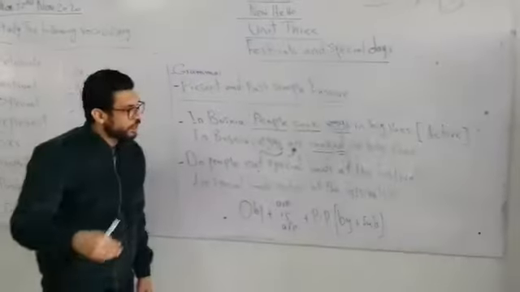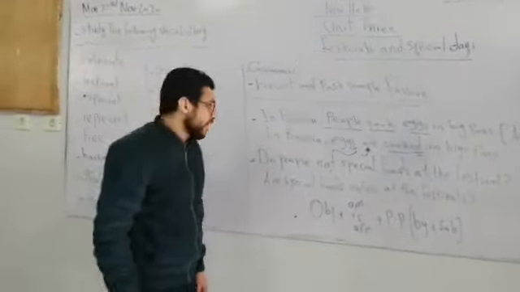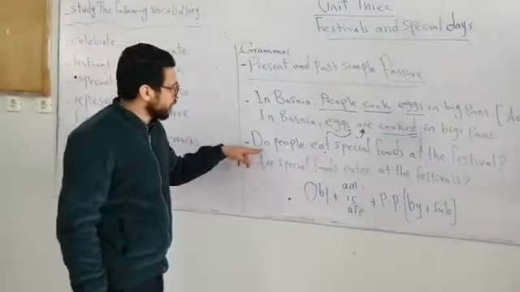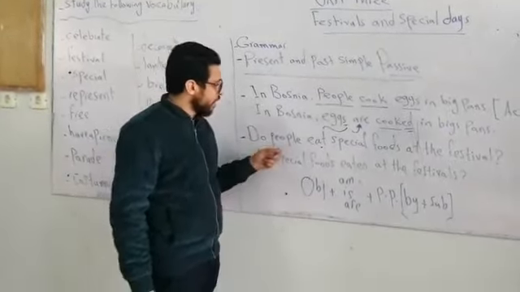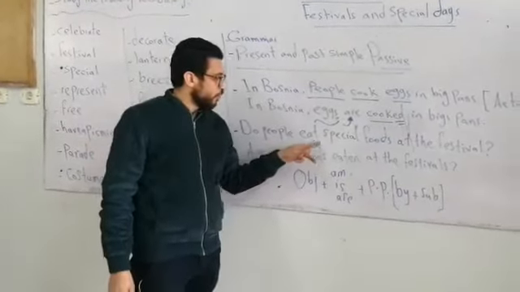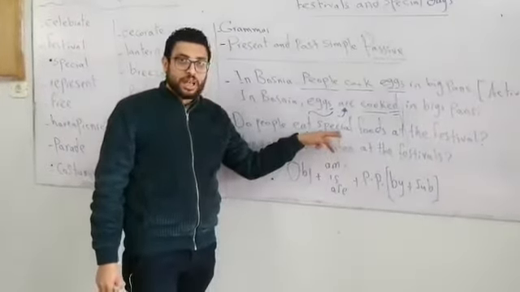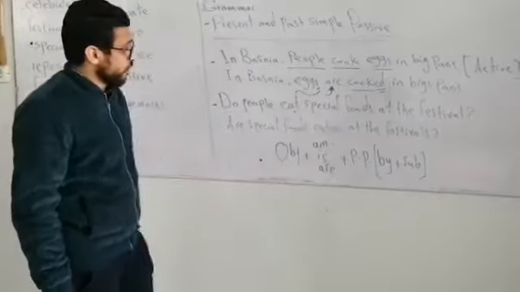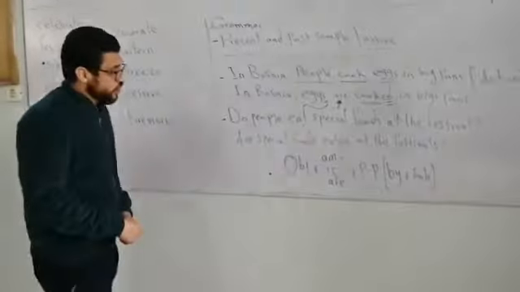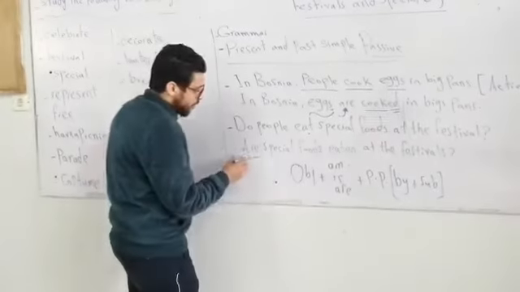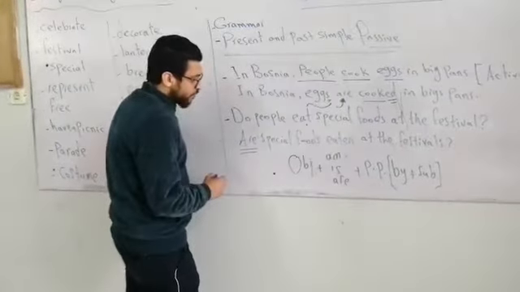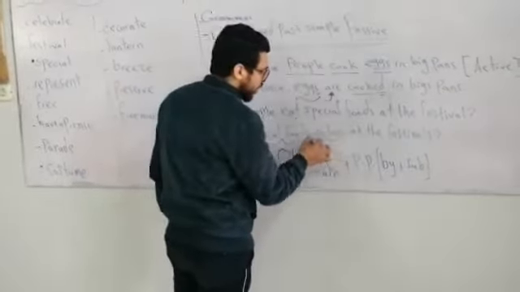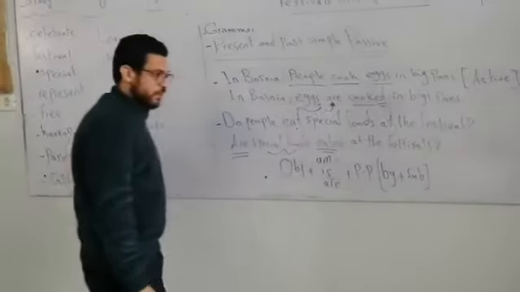But what about yes or no questions? In yes or no questions, with the present simple, we start with the helping verb do, followed by the subject, verb, plus an object. As we have just done here in the affirmative sentence, we start with the verb to be in the present form, followed by the object plus the past participle.